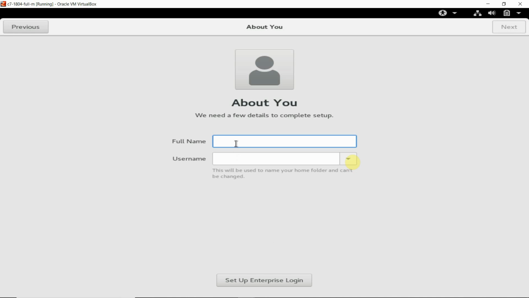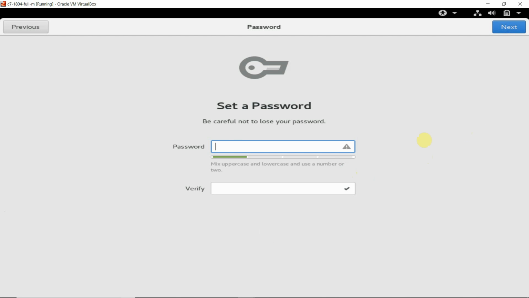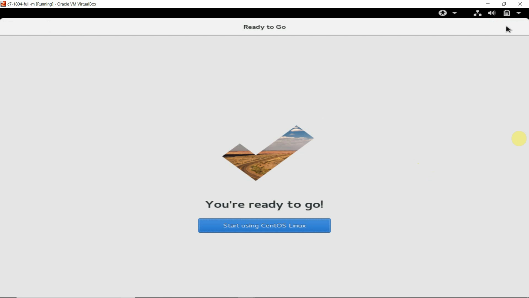I will give my full name, Vipin Gupta. It is going to create one account, but I don't want to keep it Vipin Gupta, I just want the simple account name to be Vipin. For the password, I am keeping it very simple, 1 2 3 4 5 6, although it is not recommended. So I will say next, start using.